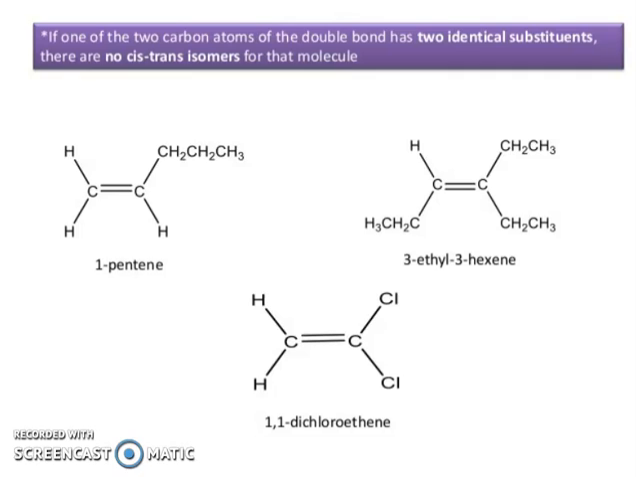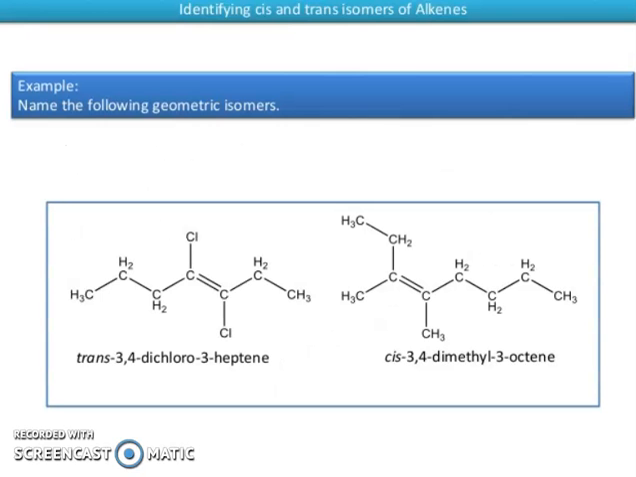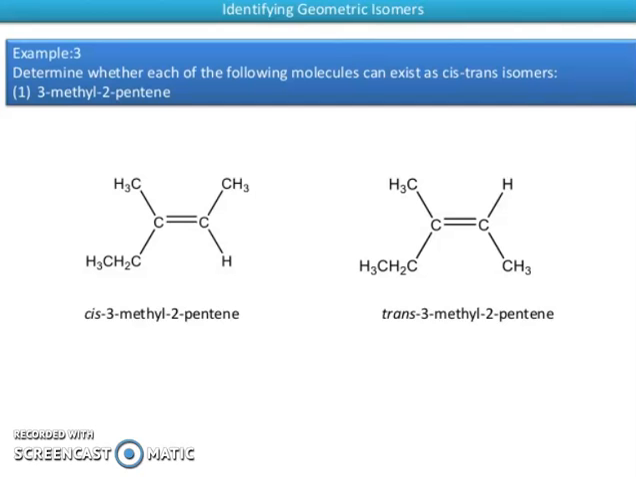If one of the two carbon atoms of the double bond has two identical substituents, there are no cis-trans isomers of that molecule. You can see 1-pentene, 3-ethyl-3-hexene, and 1,1-dichloroethene. Name the following geometrical isomers: trans-3,4-dichloro-3-heptene, cis-3,4-dimethyl-3-octene. You can see here.